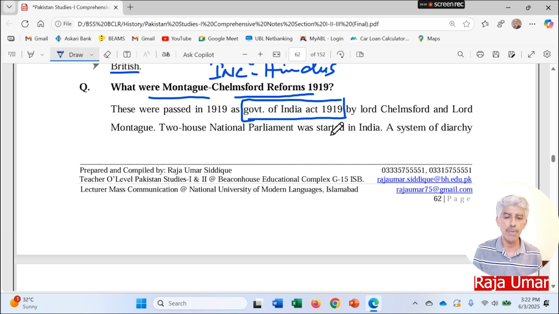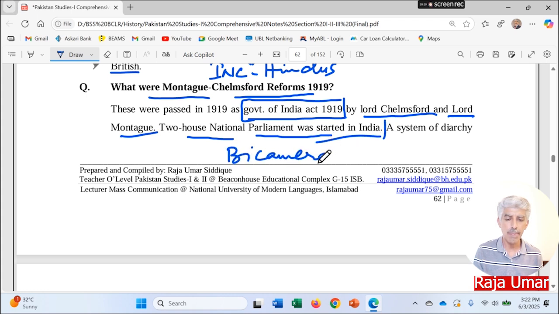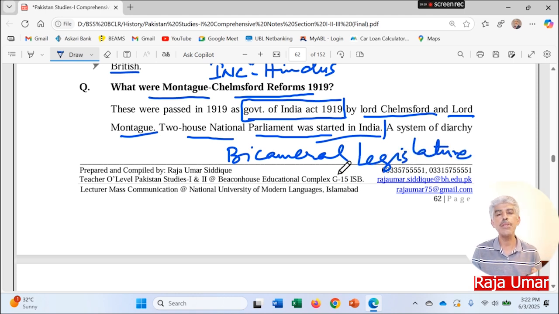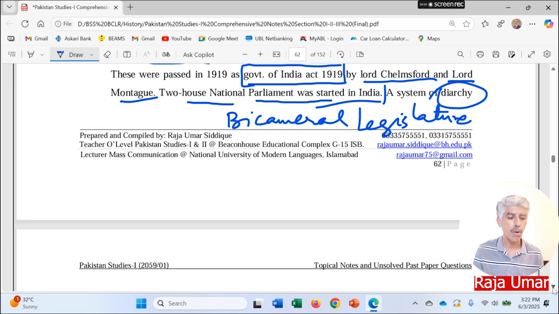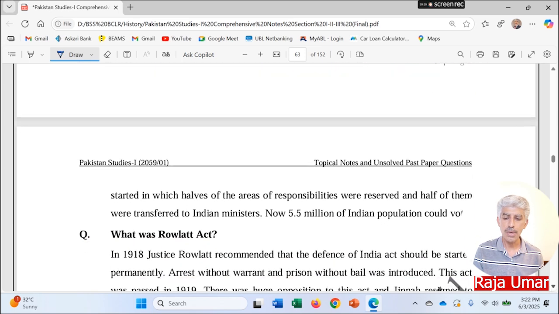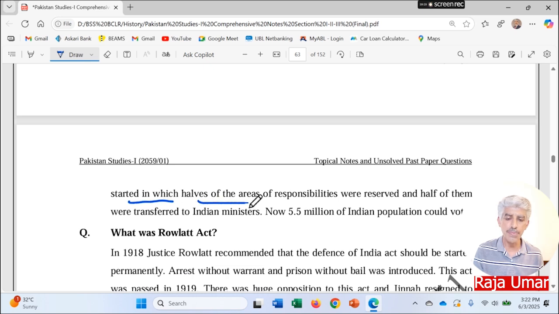They are termed as the name of the law by Lord Chelmsford and Lord Montague. So these were the people who were responsible for these reforms happening. A two-house national parliament, a bicameral legislature, was introduced in India, I mean, the upper house and the lower house. A system of diarchy was started, in which half of the areas of responsibilities were reserved and half of them were transferred to the Indian ministers, locals.